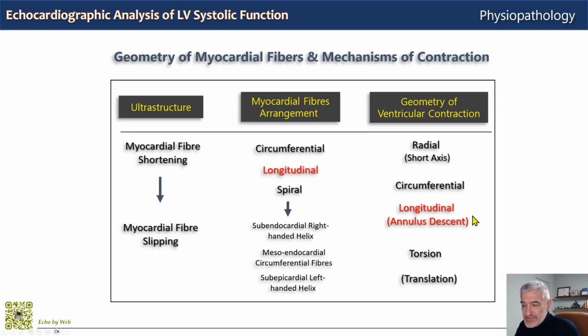I'm saying this because some authors have suggested using longitudinal function because it is more reproducible and easier to do, to substitute it for ejection fraction, but these are two different ways of measuring, with different results. One measures global function, ejection fraction, and longitudinal function is only one of the vectors of global function. But the assessment of longitudinal function has a specific area of use, and we will come back to this later.